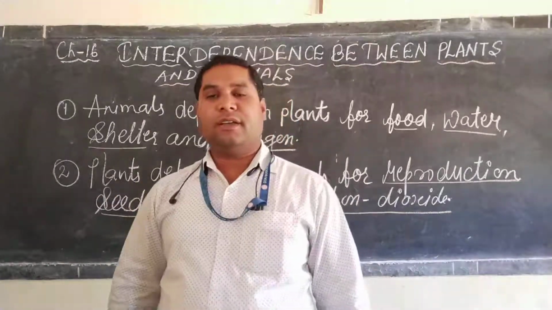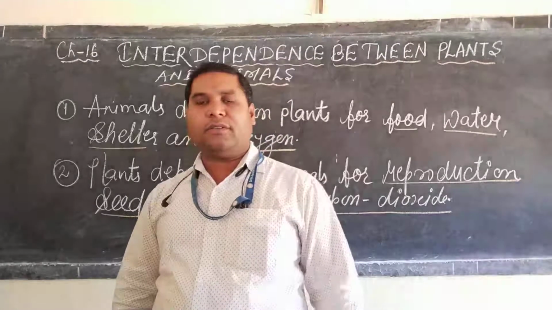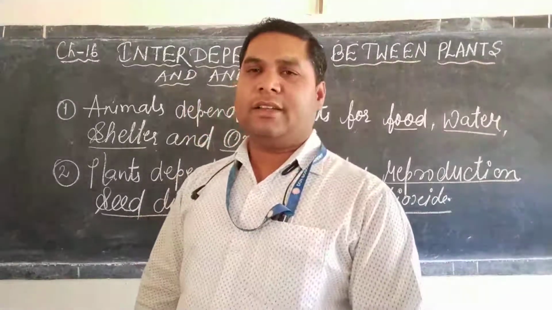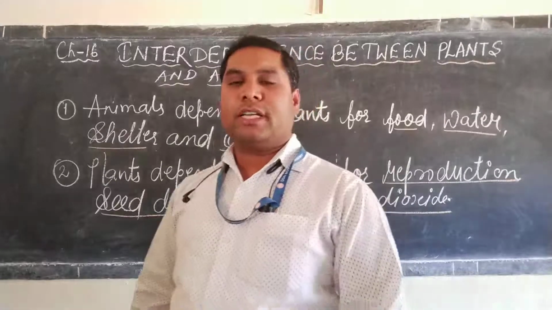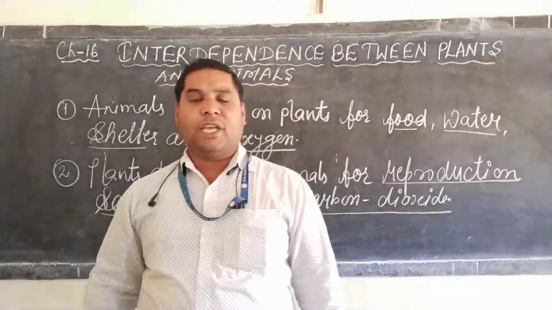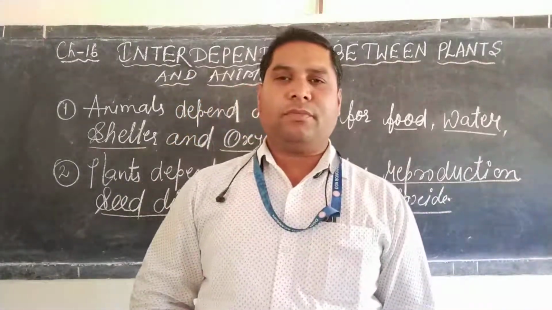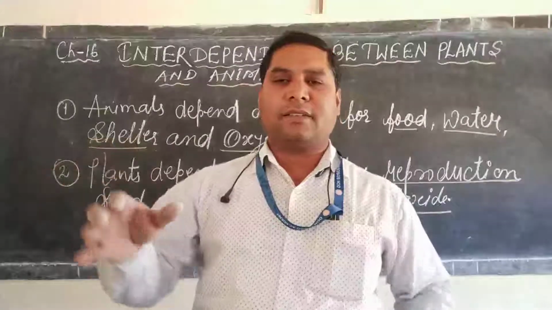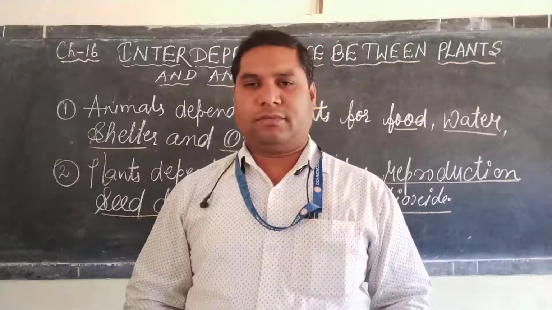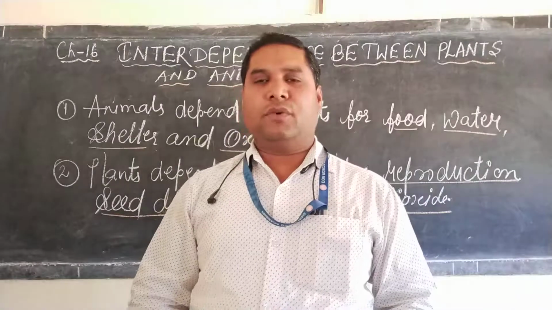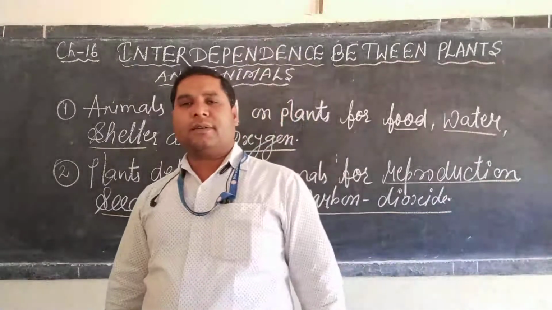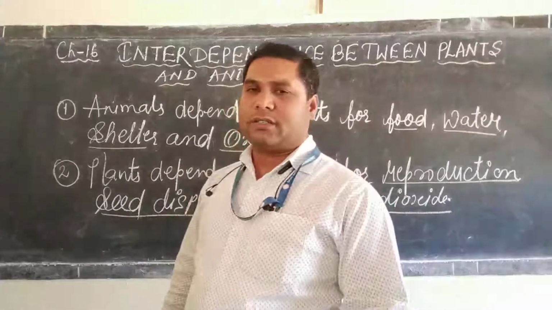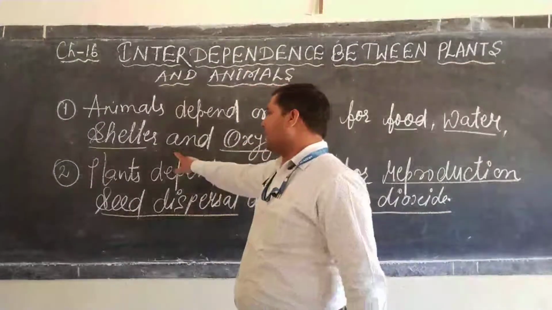So in this way animals depend on plants for their shelter. Also dear student, you should know that human beings also make their homes in some places from wood. So living organisms depend upon plants for shelter.